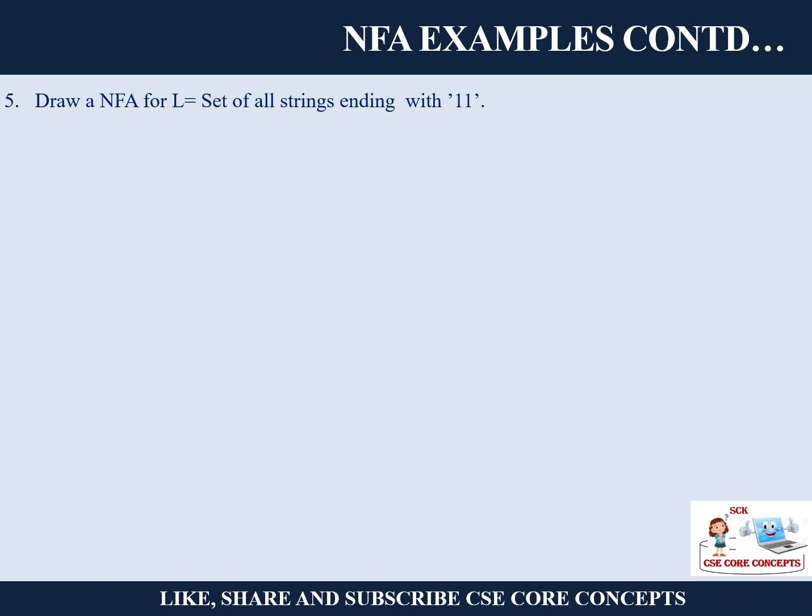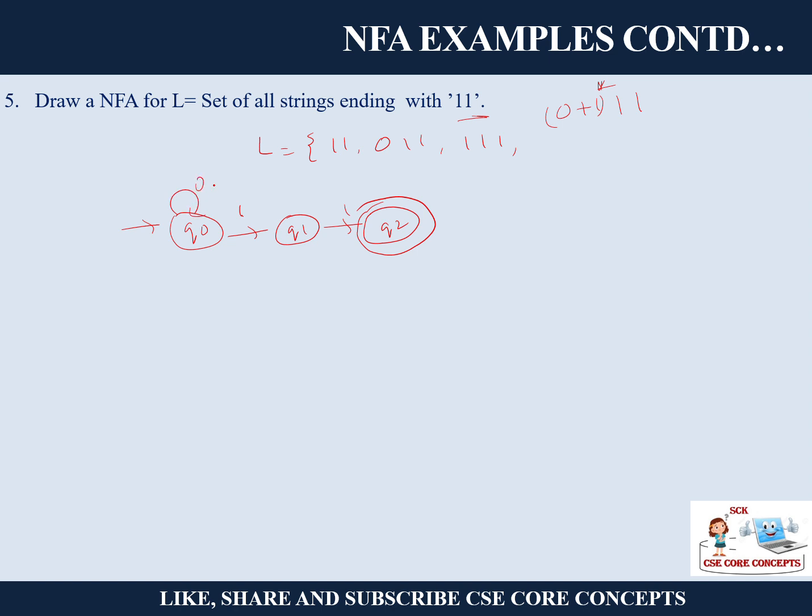So draw an NFA for the set of strings ending with 1 1. So L is equal to, strings ending with 1 1. 1 1 means before this 1 1 you can have any number of ones and zeros. So your NFA will be Q0. You give 1, you go to Q1, you have 1, you go to Q2, ending with this. Before that you can have any number of zeros and ones.